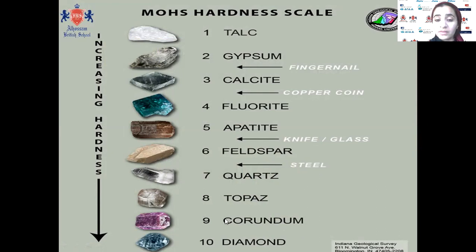Number 9, corundum, can scratch number 8, topaz. Number 8 can scratch number 7, quartz. Okay, this is the Mohs scale, or Mohs hardness scale.